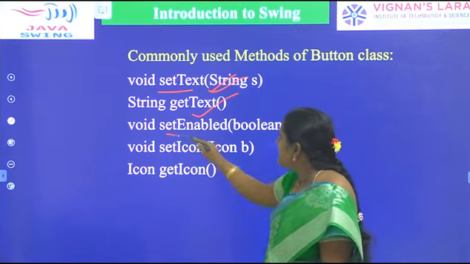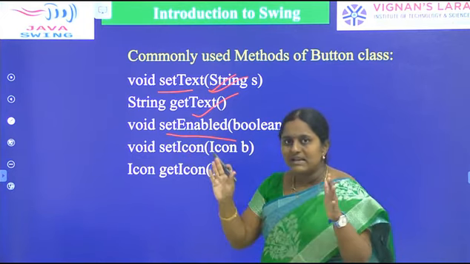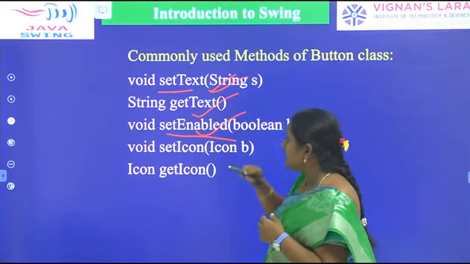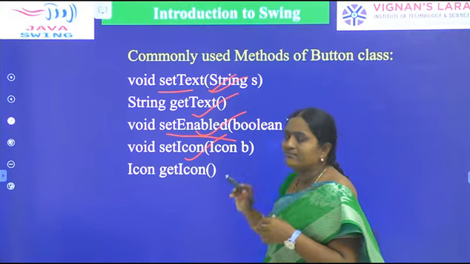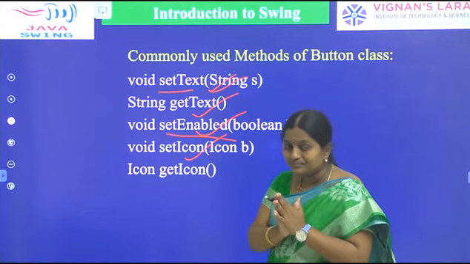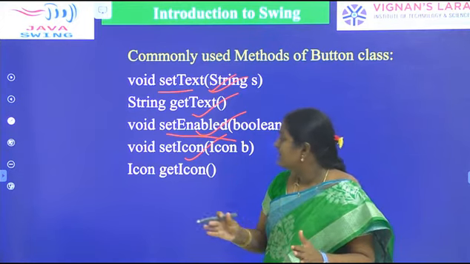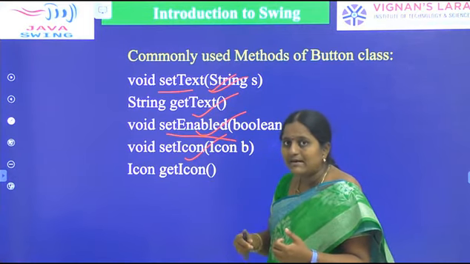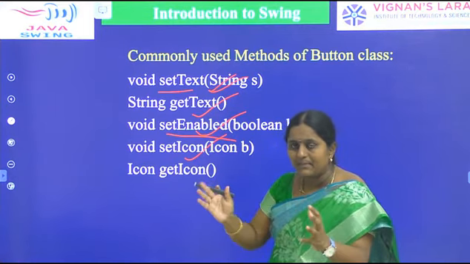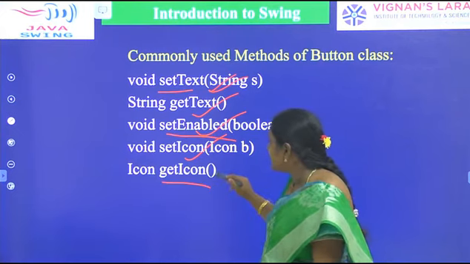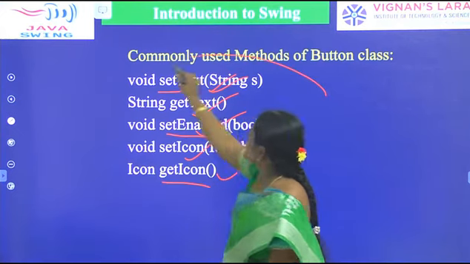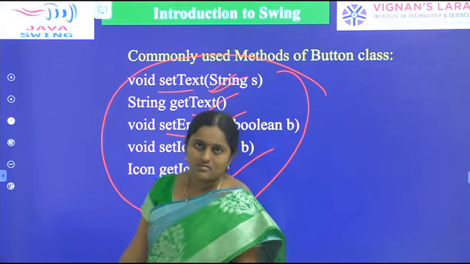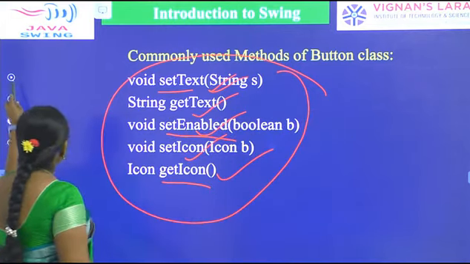Next one, setEnabled. Sometimes we want to know whether our button is enabled or disabled; in such situations we can use the setEnabled method. Next one, setIcon. If we want to set one image as a button, we can use the setIcon method. Sometimes we want to retrieve the image present in a button, then the getIcon method will help us. These are all methods present in which class? JButton class. Okay.